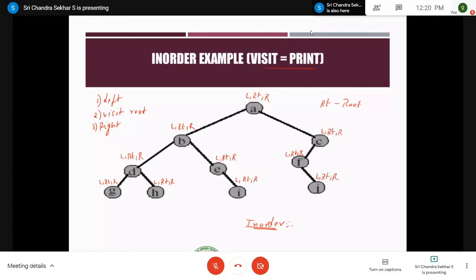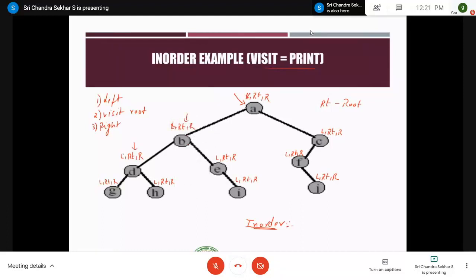So after marking, as I told, any traversal technique should always start with the root node. The root node is A, right? So take a pointer here and you start processing it. The first step is go to left. So you visit here. The pointer is pointing to B. Again it is saying go to left. Therefore you cross it off and you make the pointer here.